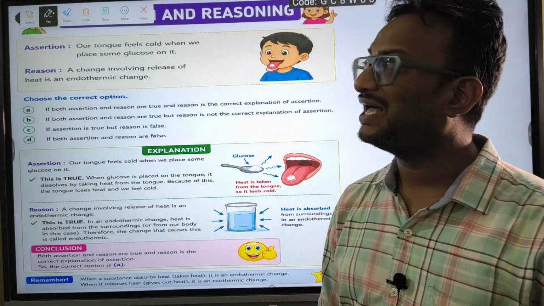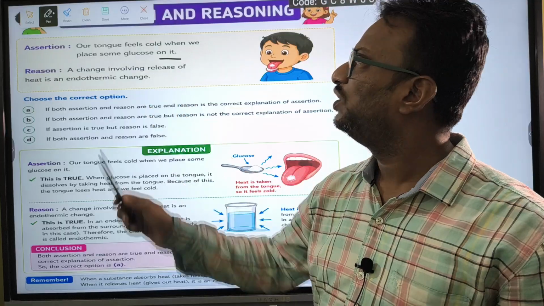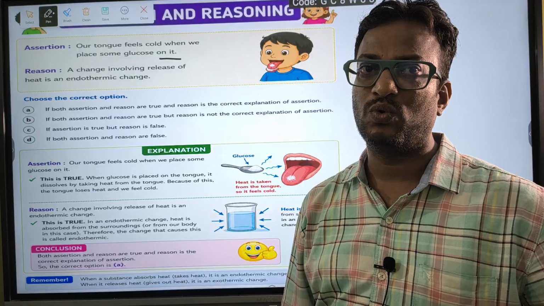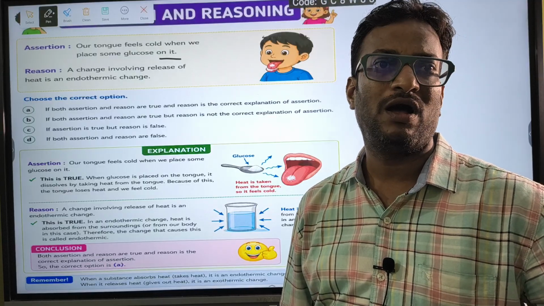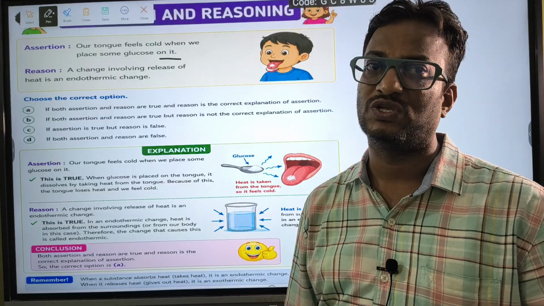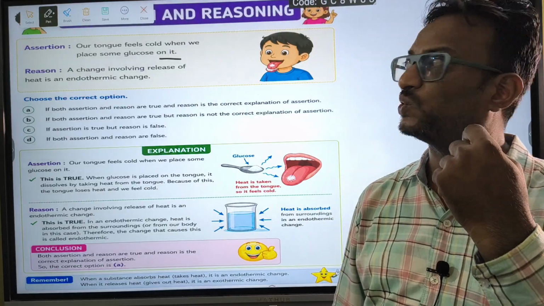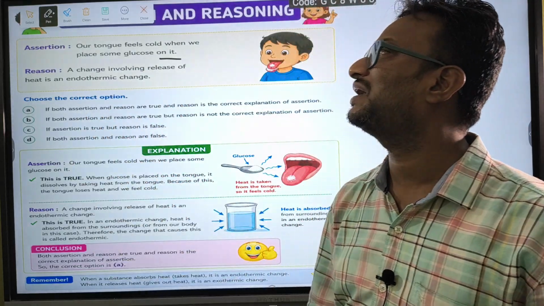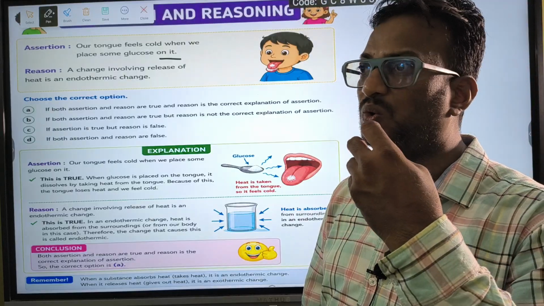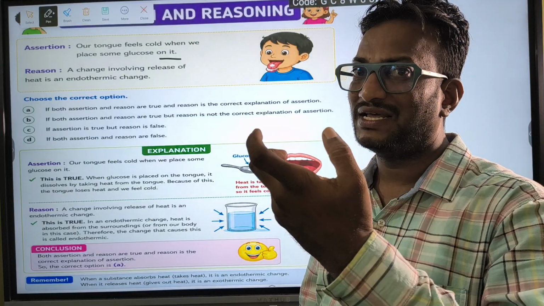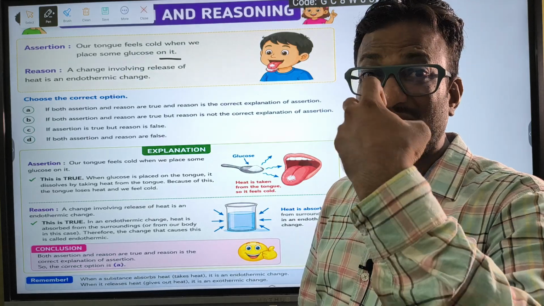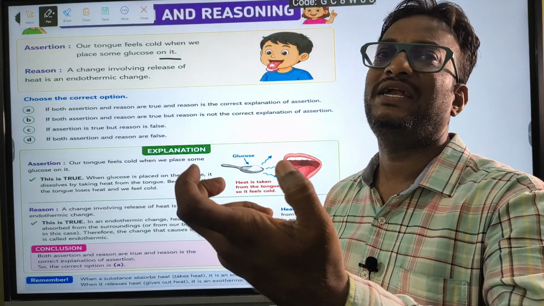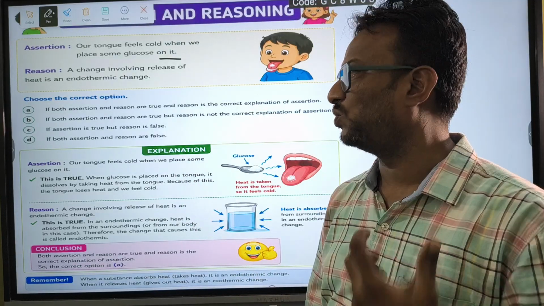Let's go for the second one. The assertion is: our tongue feels cold when we place some glucose on it. See, when we touch glucose with our hand, we can't feel coolness, but our tongue feels the coolness of glucose, right? The reason: a change involving release of heat is an endothermic change. Glucose receives the heat and converts into liquid state. Our tongue loses heat, that is why it feels cool.